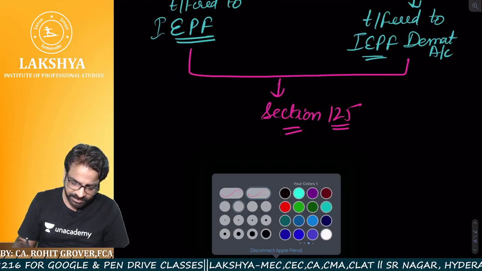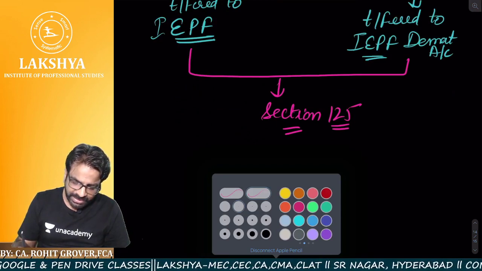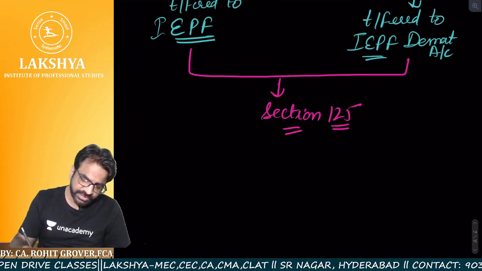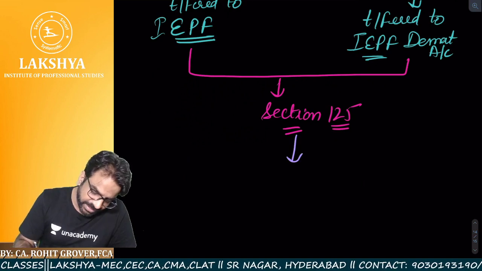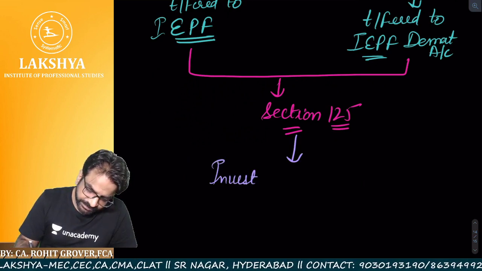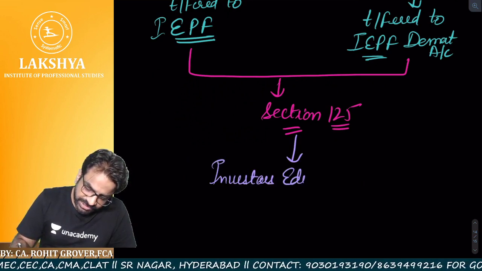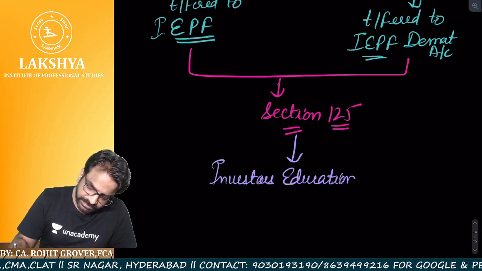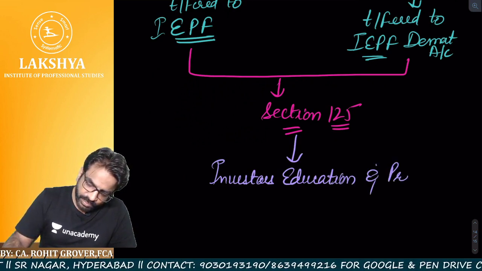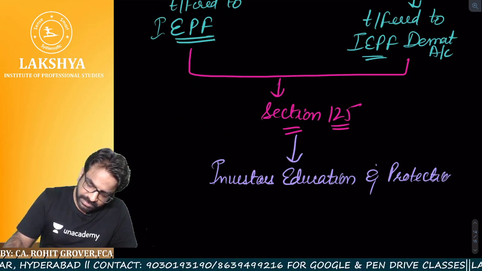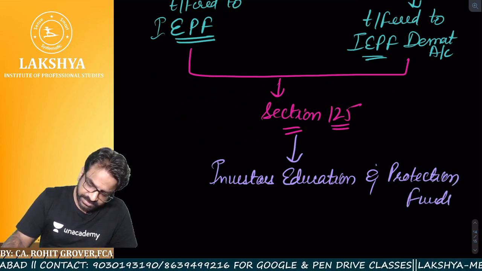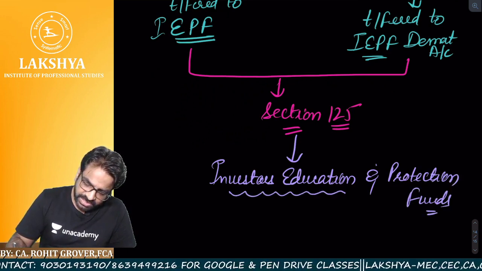So, sir, what is section number 125? Investors Education and Protection Fund. Let me tell you, what is this Investors Education and Protection Fund?